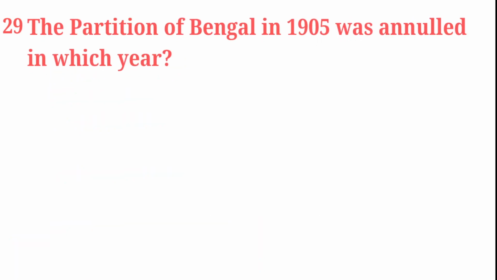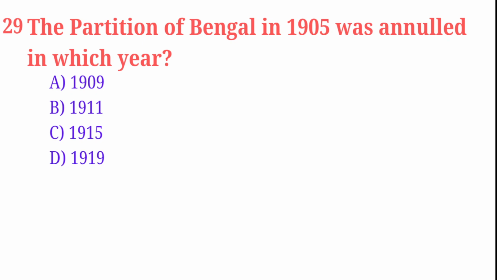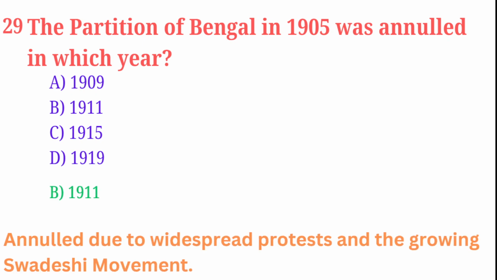The partition of Bengal in 1905 was annulled in which year? 1909, 1911, 1915, 1919. Correct answer is 1911. It was annulled due to the widespread protest and the growing Swadeshi movement. First, Bengal was made two parts in 1905, but it was reverted in 1911.